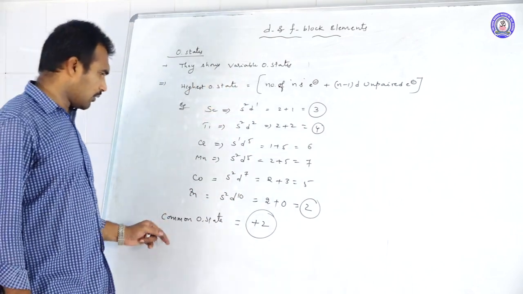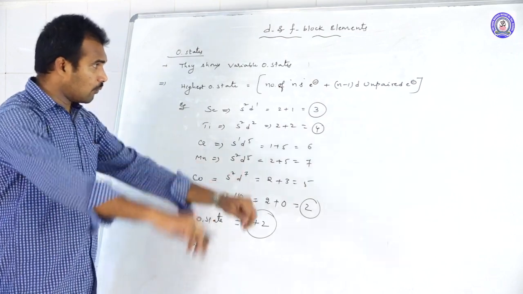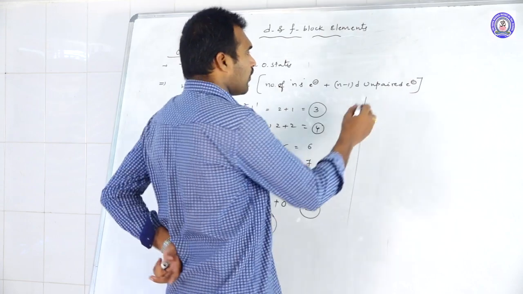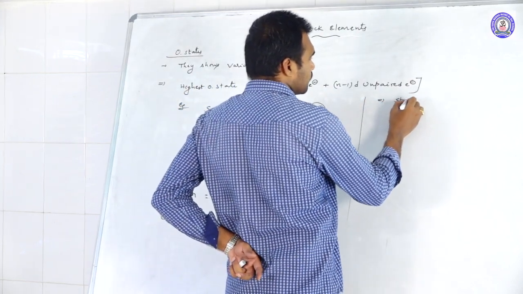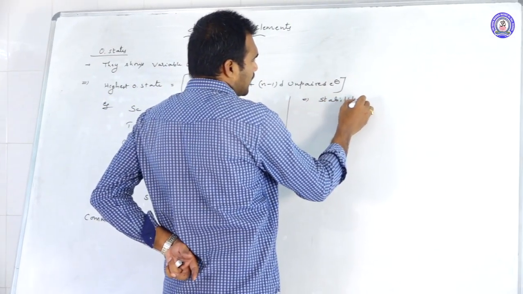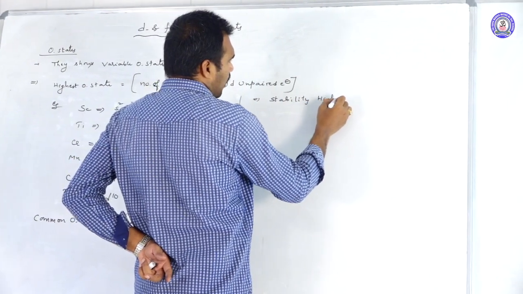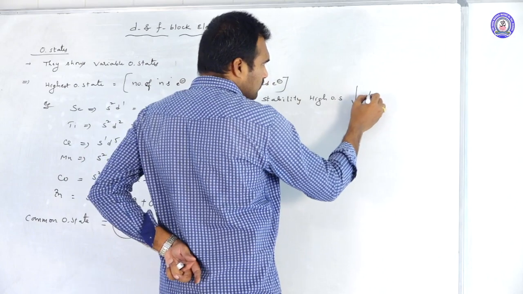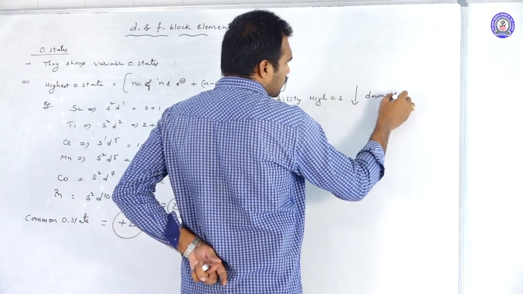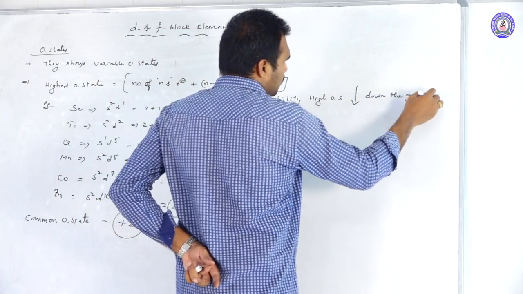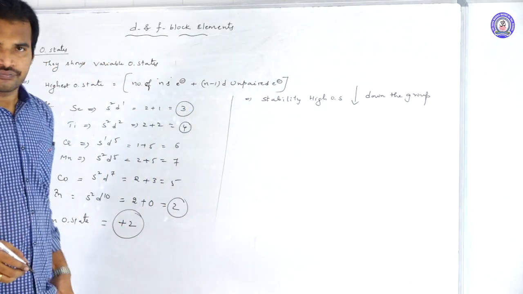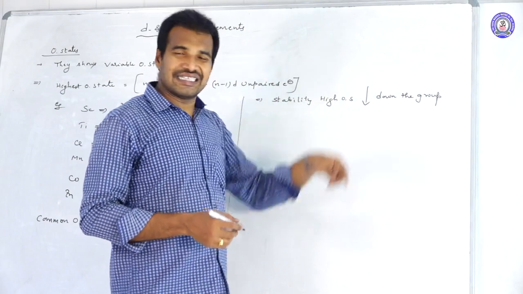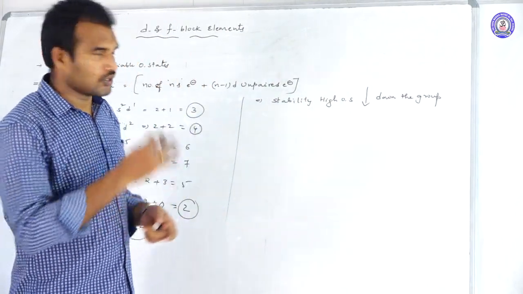And one more thing you should remember, the stability of higher oxidation states.